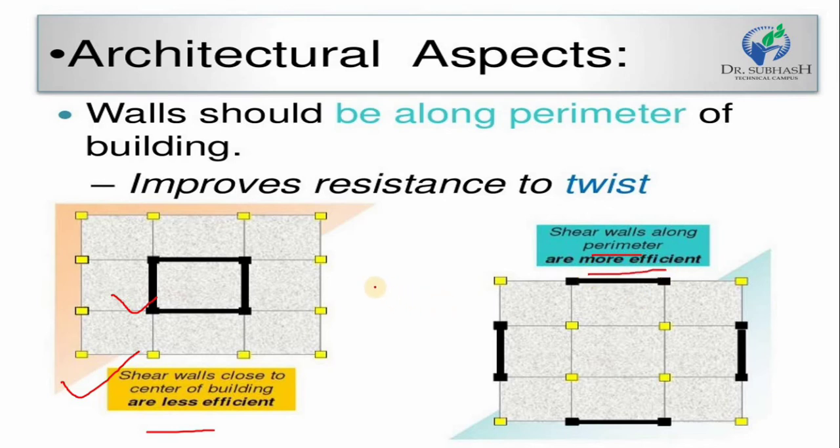Where it should be provided, you have to see in these two figures. We have to provide the shear wall at the periphery of our building, like X, Y or any direction of the periphery. We should not provide it at the center of the building. There is no provision to provide it at the center of the building, and there is no special resisting case when we provide it at the center. So the best and more efficient way is to provide our shear wall at the periphery of the